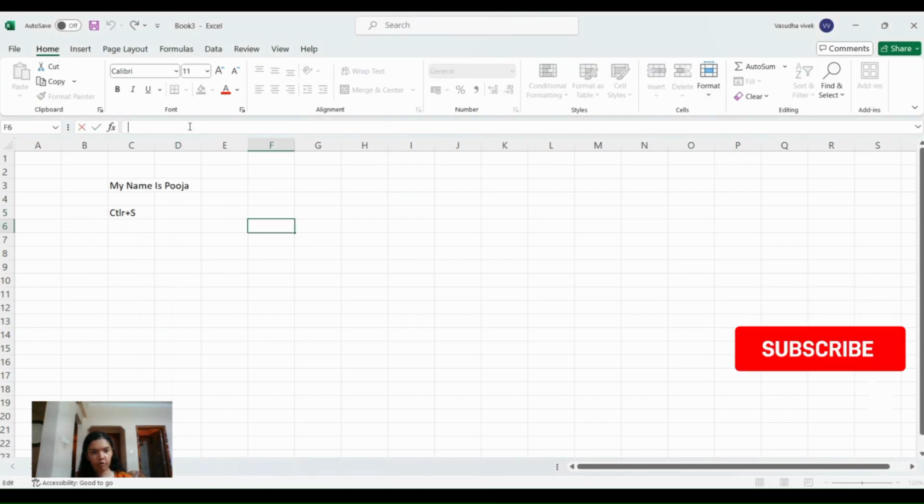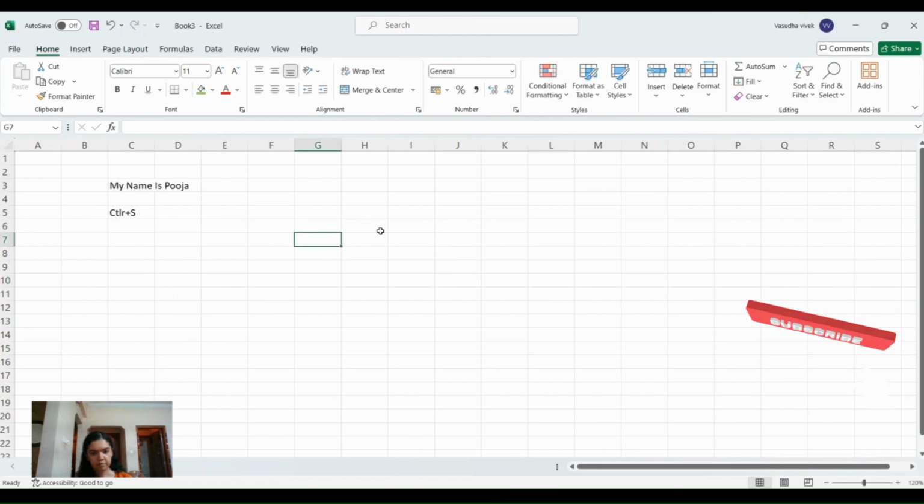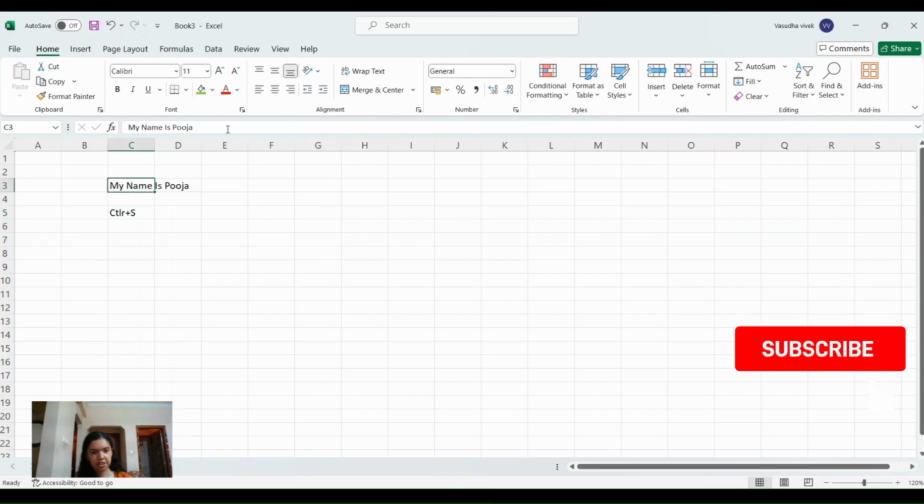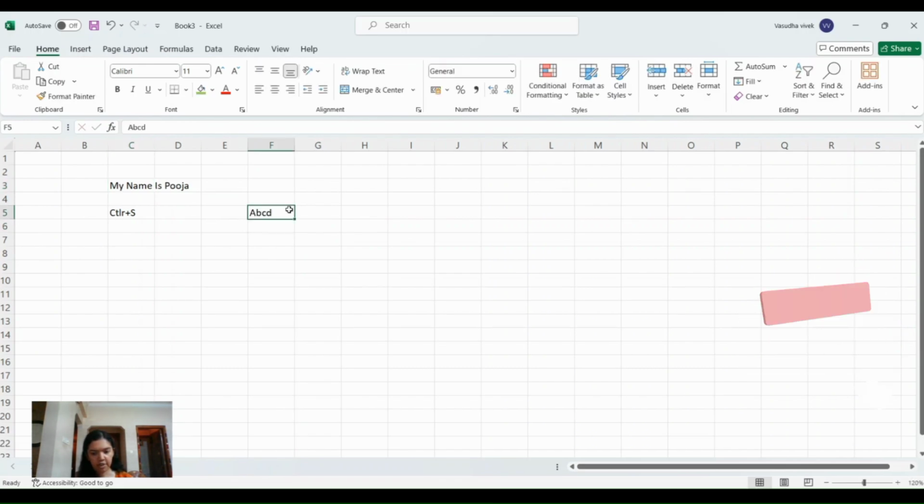And here you can see this is the formula bar. Whenever I type something, so here I have typed my name is Pooja, you can see that information appearing here in the formula bar. Whatever you type, I have typed here ABCD, appears in the formula bar. So the content that we type is shown here.